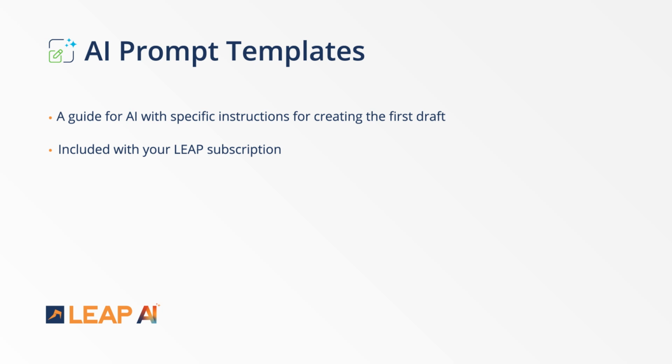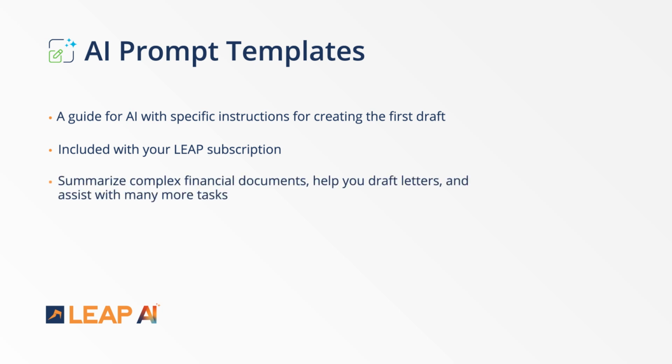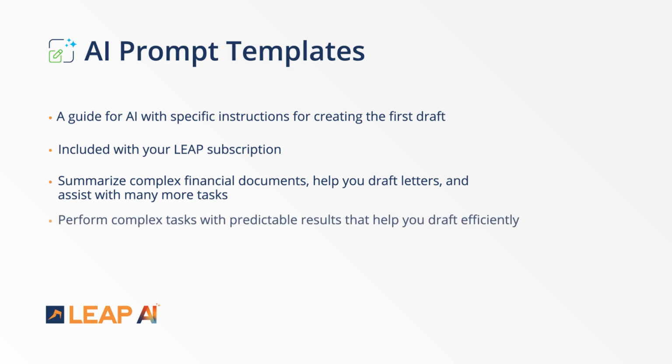Leap's library of AI prompts can do anything from summarize complex estate planning documents, review discovery during intake, summarize complex financial documents, help you draft letters, and assist with many, many more tasks. By doing much of the fine-tuning for you, you will not have to start from scratch every time asking AI to perform more complex tasks through multiple rounds of chat. Leap's AI prompt library gives you a massive head start on creating predictable results that help you draft efficiently.